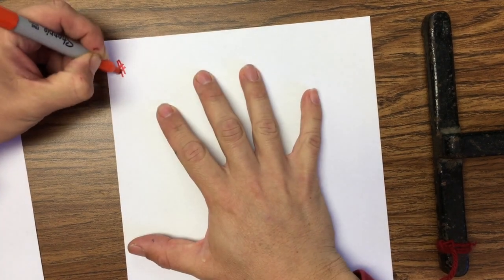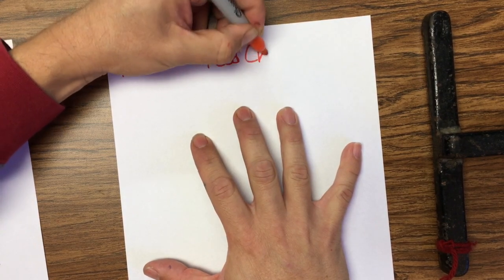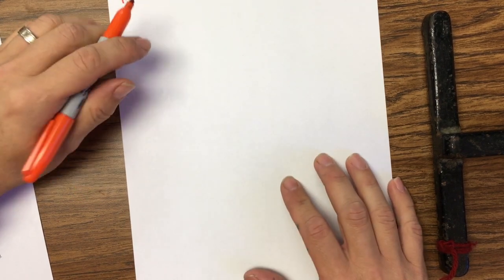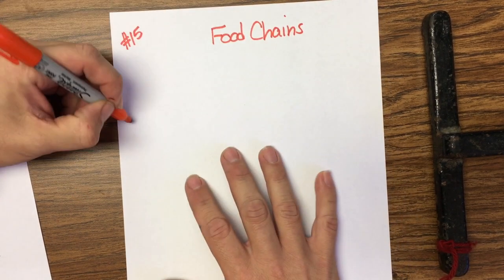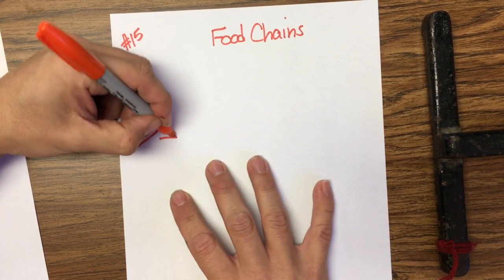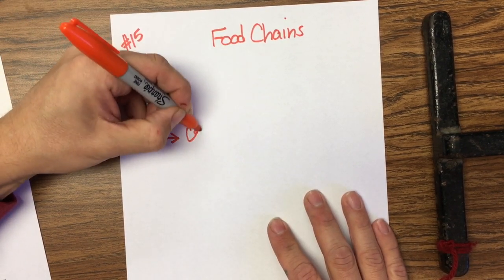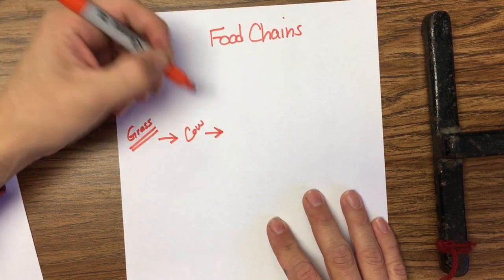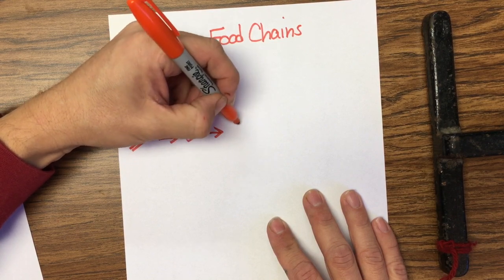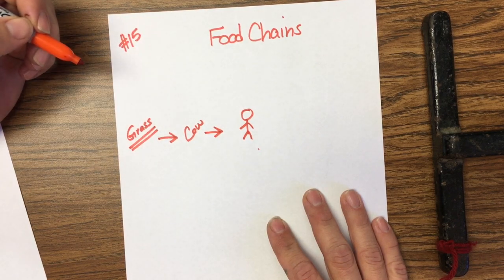All right, so number 15. Okay, we're talking about food chains. All right, so let's make up a food chain, guys. Let's say we have grass, and the grass is eaten by a cow. The cow gets eaten by us. This is a food chain.